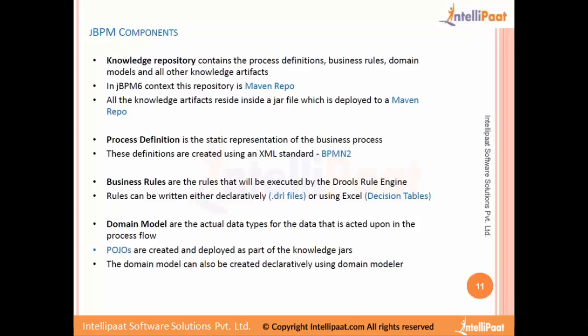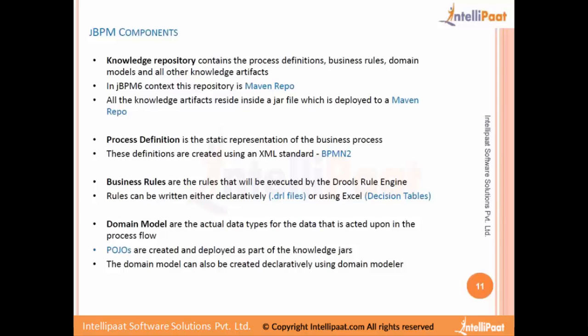So that's about it. And then we have the process definition itself. What is a process definition? It's nothing but a diagram, just a static representation of the business process. Plus, additionally, we would have given it some property configurations which will be used at runtime during its execution stages.